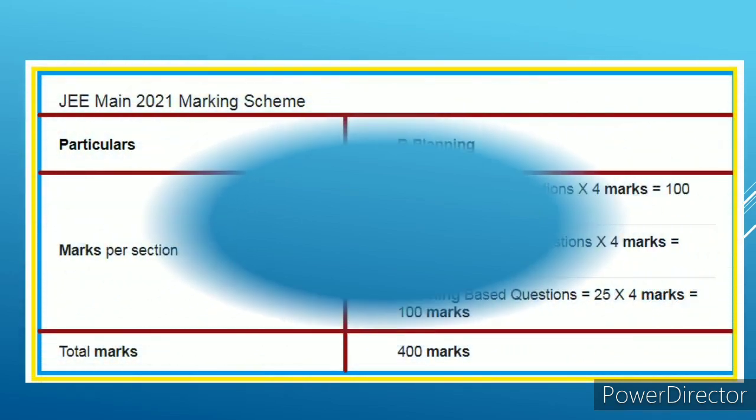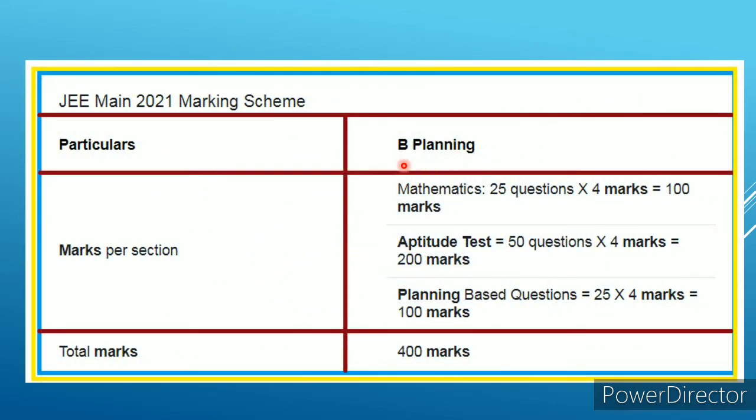Next, paper 2B, this is B planning. The marking scheme will be mathematics, already we know the 25 questions into 4 marks, that is 100 marks. Aptitude test, that is 50 questions into 4 marks, therefore 200 marks. Then planning based questions, there are 25 questions. For each question 4 marks, therefore 4 into 25, that is 100 marks. Totally it is also 400 marks. This is for paper 2B.